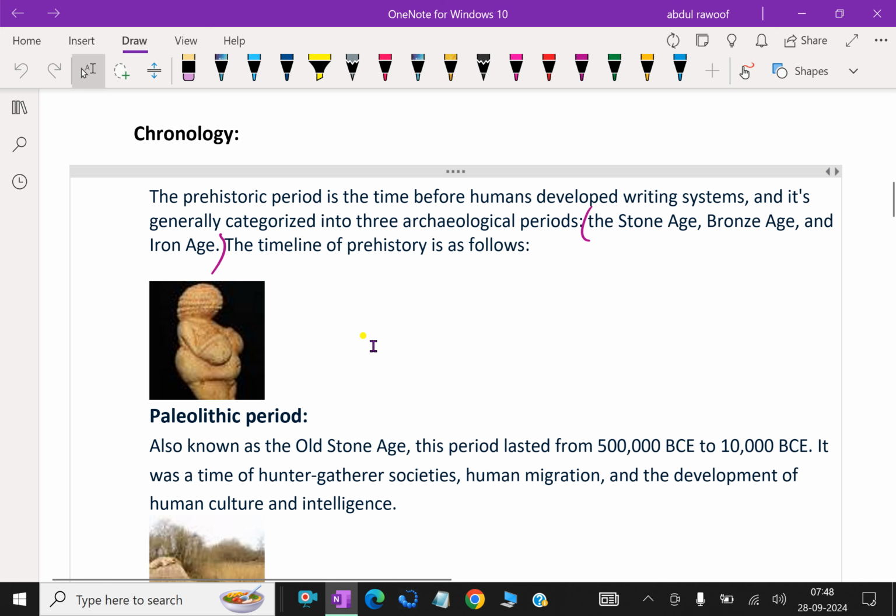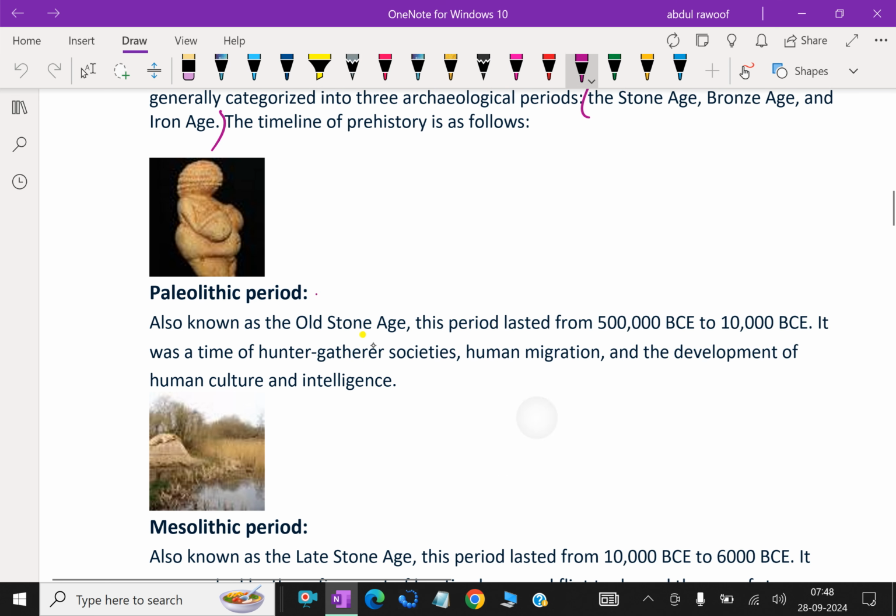First, the Paleolithic period, also known as the Old Stone Age. This period lasted from 500,000 BCE to 10,000 BCE. It was a time of hunter-gatherer societies, human migration, and the development of human culture and intelligence.